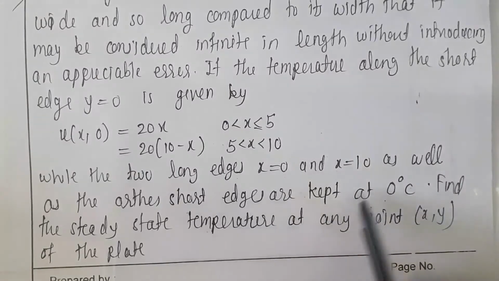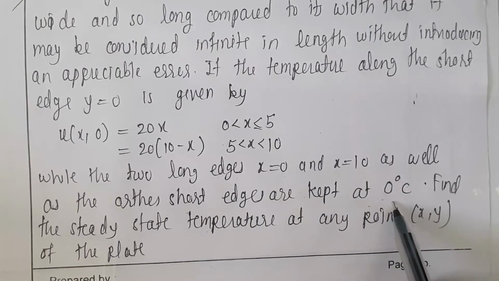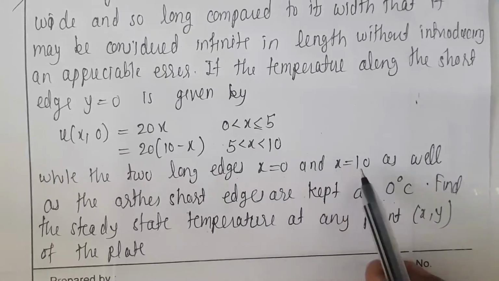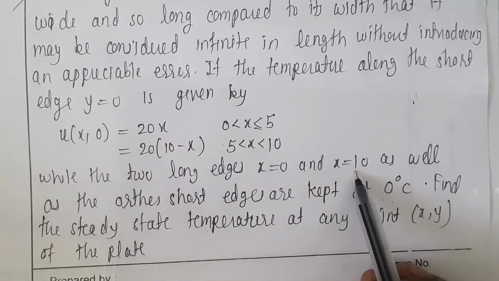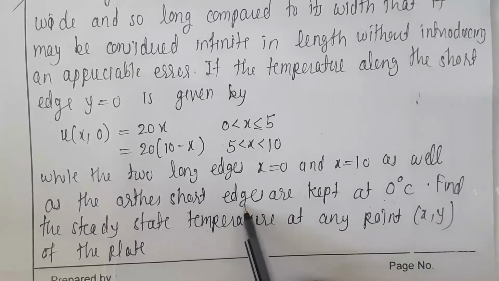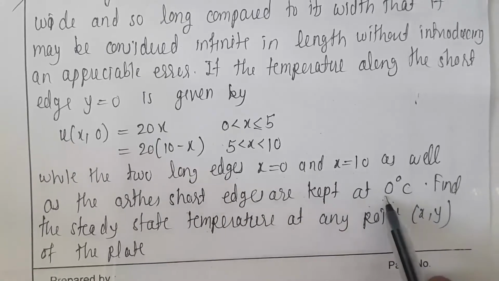Means the remaining three conditions are equal to 0: at x is equal to 0, u is 0; at x is equal to 10, u is 0; and at the other edge, when y tends to infinity, again it is 0.